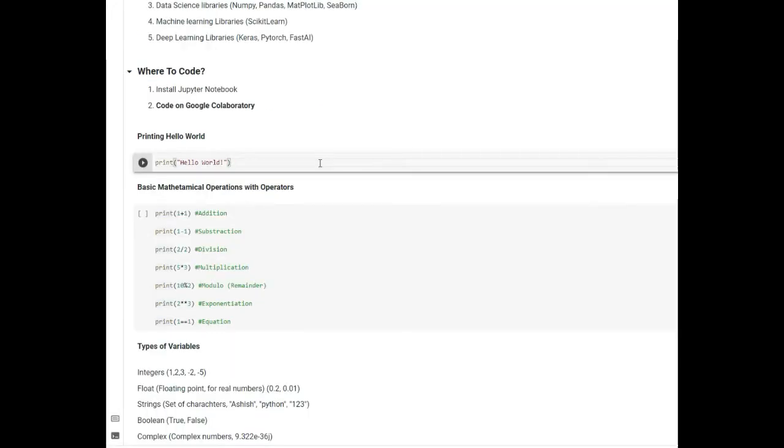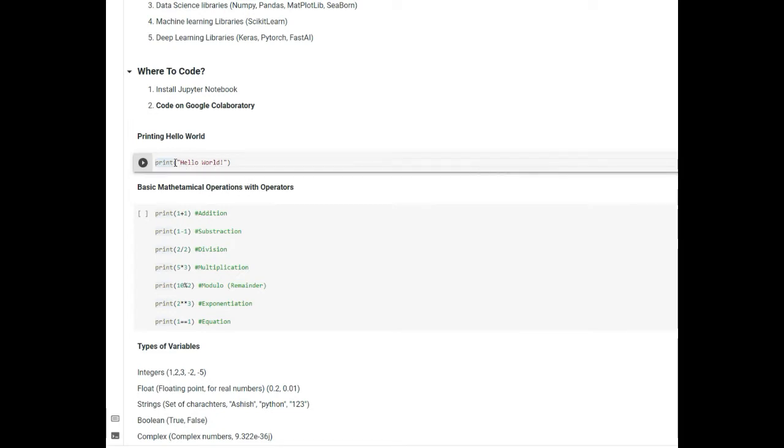The first thing that you usually do when you start learning a computer programming language is to print a statement, and that statement is usually hello world. So we will start with learning to print hello world. What I've done here, I have written some code, and there is this inbuilt function in Python which is called print.